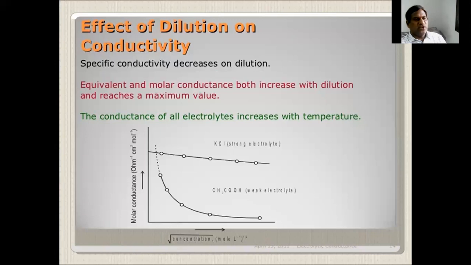Now the effect of dilution on conductivity. Specific conductivity decreases on dilution. Equivalent and molar conductance both increase with dilution and reach a maximum value. The conductance of all electrolytes increases with temperature.